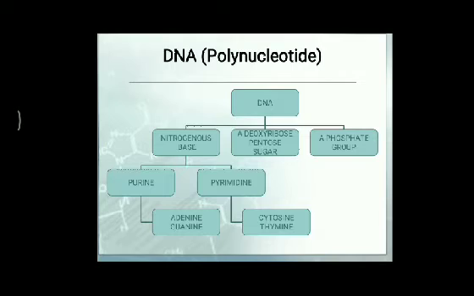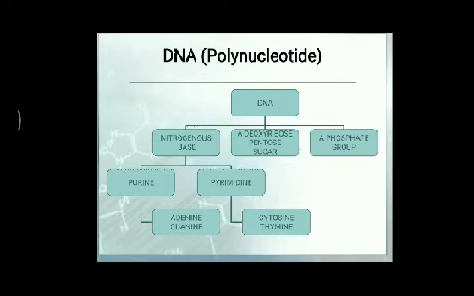In DNA, adenine and guanine are the purine bases, while cytosine and thymine are the pyrimidine bases. And whenever we talk about the pentose sugar, as I told you earlier, the pentose sugar present in DNA is C5H10O4.